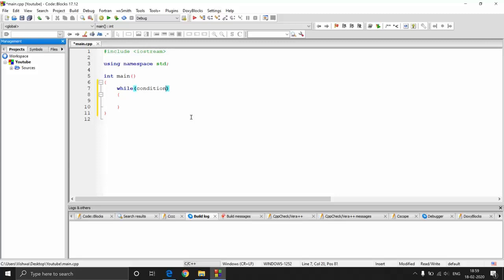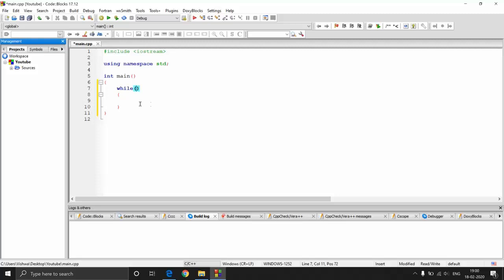Either you can put a condition which always stays true, something like 1 equal to 1. This condition will always stay true and this will become an infinite loop, or you can use the boolean true, the word true, or you can use integers directly also. This is possible only in languages like C++, Python and so on. In Java, integers and booleans are separate, so you need to be sure whether the particular programming language supports